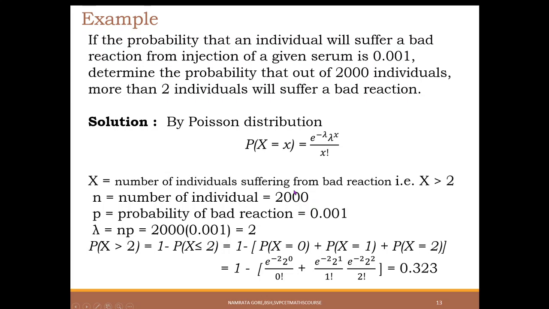So that is a cumbersome task. Instead, we can apply here the concept that P of x greater than 2 is equal to 1 minus P of x less than or equal to 2. So less than or equal to 2 gives 0, 1 and 2. So substituting the values and calculating it, 1 minus, we get our answer as 0.323.